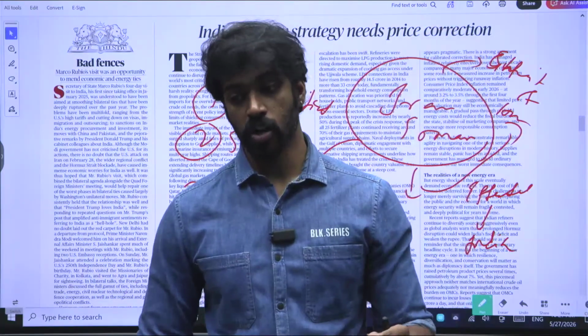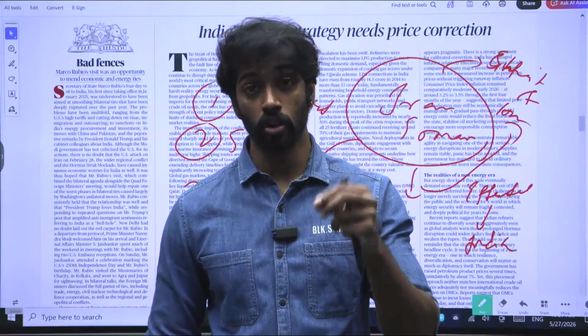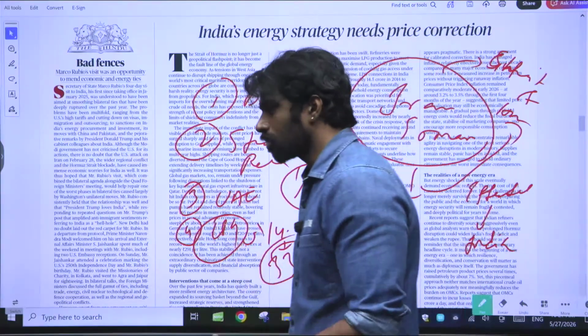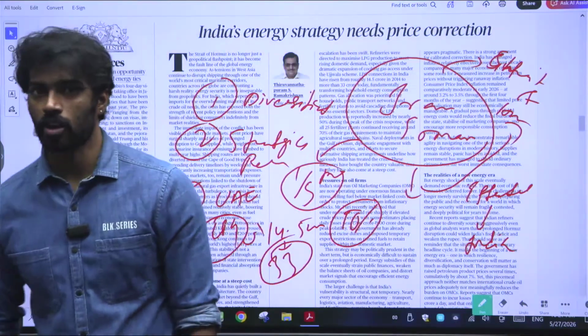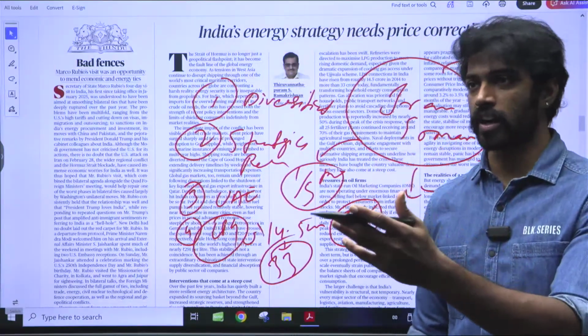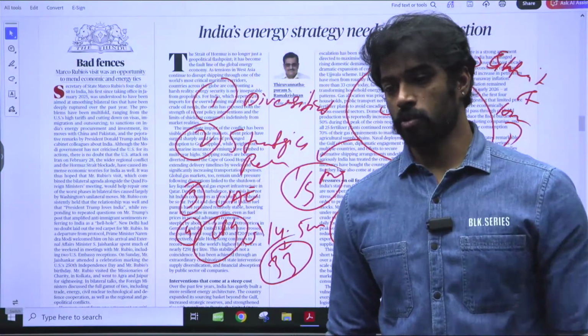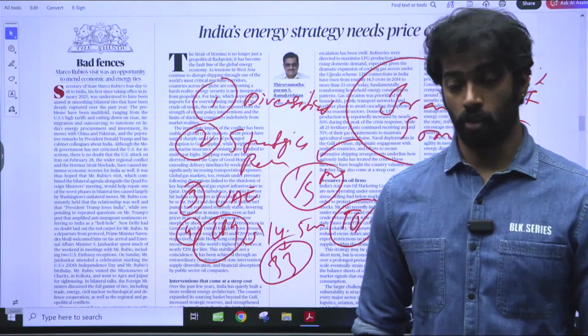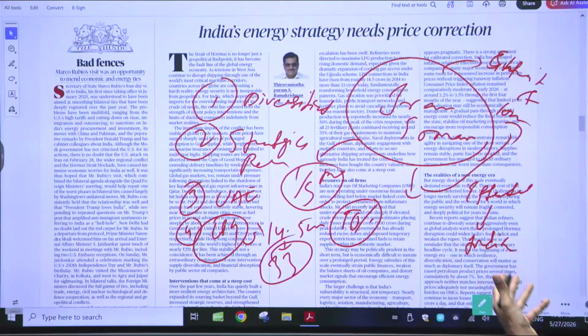But what you need to understand is that this is not good in the long term, because we cannot be dependent like this. Every time we cannot sit and watch which country will fight and which consequence we have to bear. We cannot keep imagining what will happen next. For that, we need to come up with something and do something.